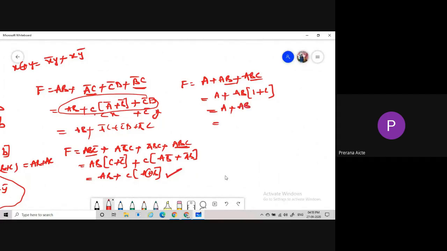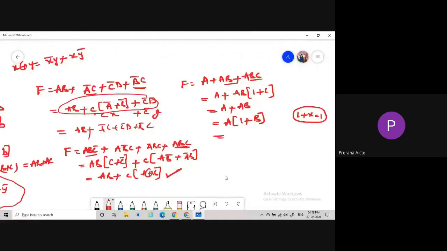So finally we are getting AB, and then again we are taking A as common, giving 1 plus B. What is the value of 1 plus B? 1 only. So 1 plus X is equal to 1. Based on that relation, we are getting A plus AB, and A is the common term. Taking A as common, we get 1 plus B, which is again 1 only. Finally, the reduced expression is nothing but A.